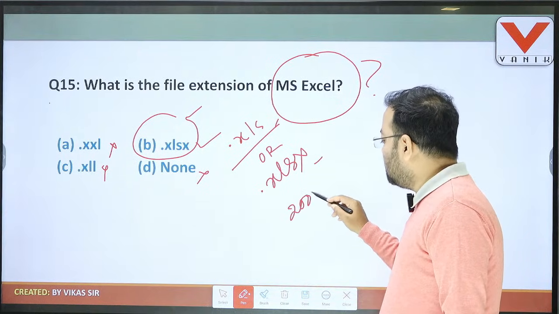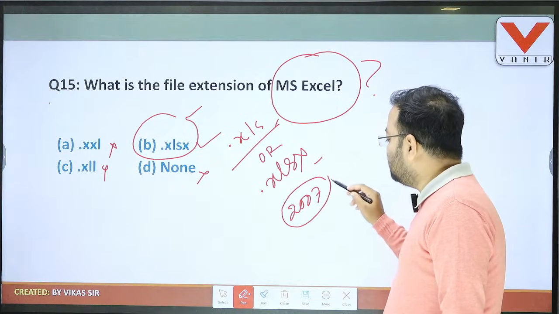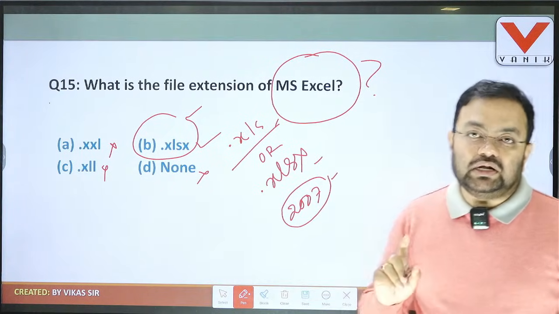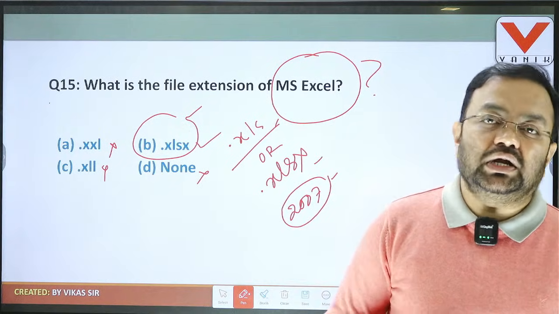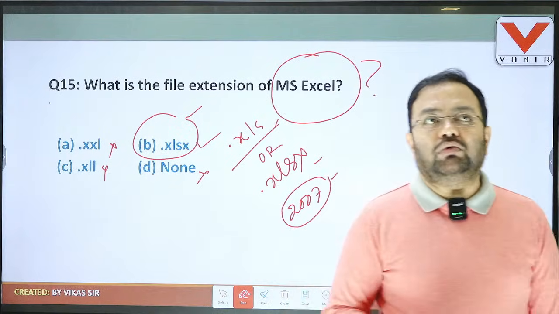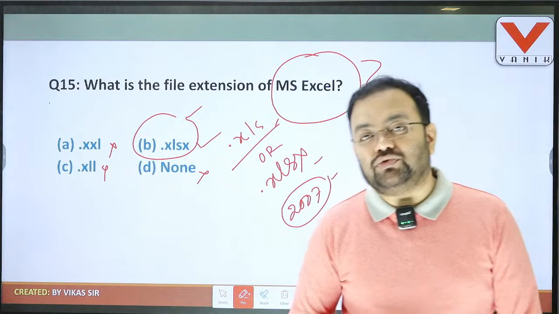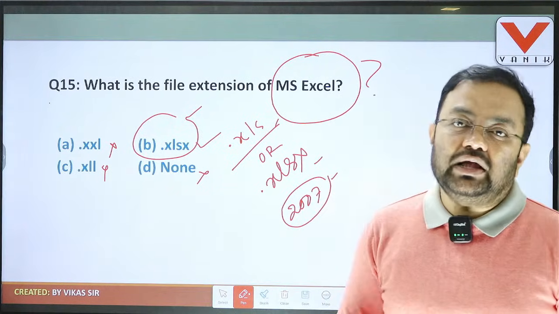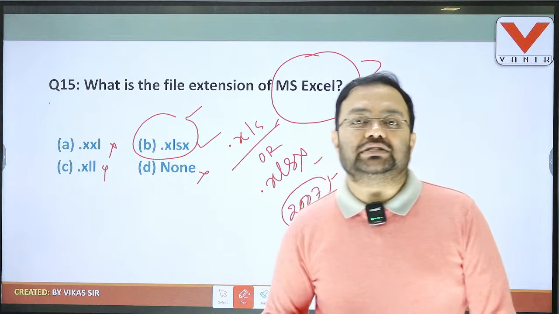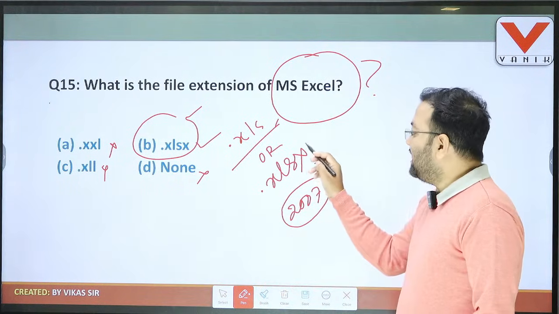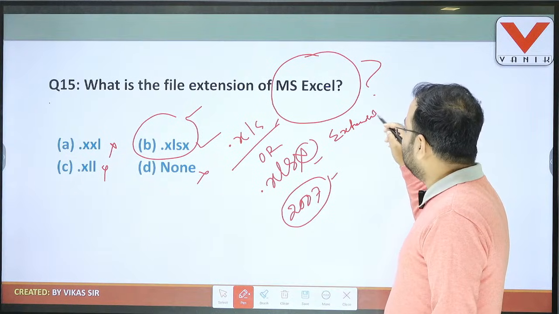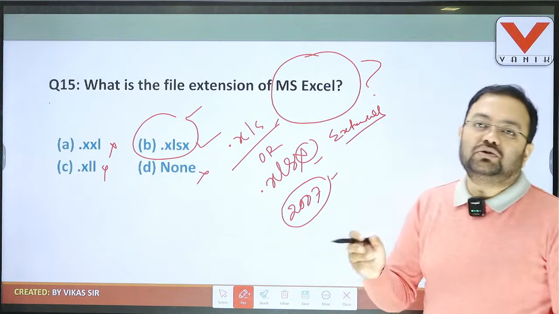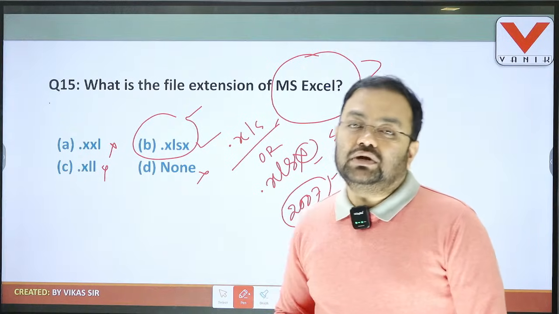Remember one version of MS Office, this is 2007. All the versions higher than 2007, like 2010, 2013, 2016, 2019, 2021, and the latest version, 2024, have an extra term related to the extension. This is X, and X stands for extended. Extended means extra features and extra tools are added to this application. That's why it is known as extended.